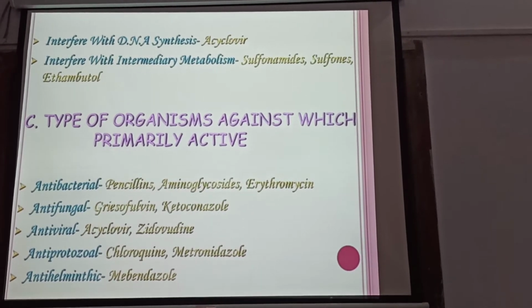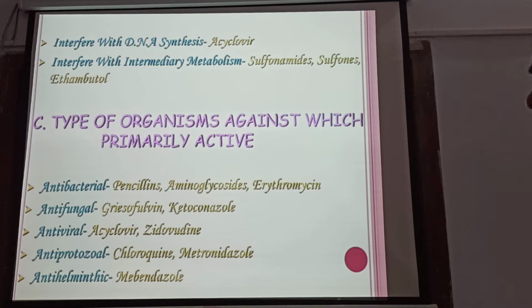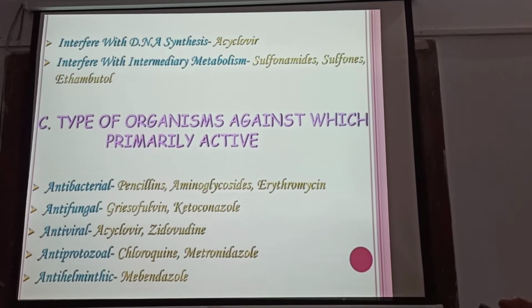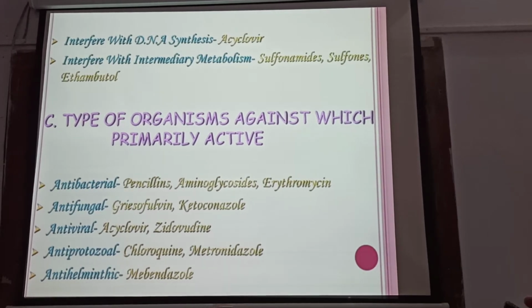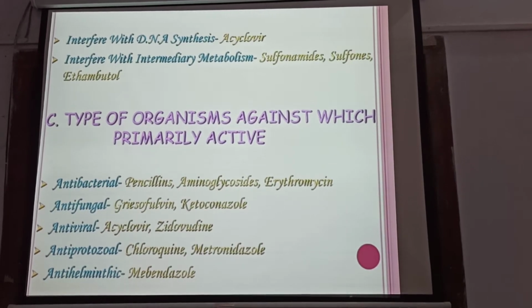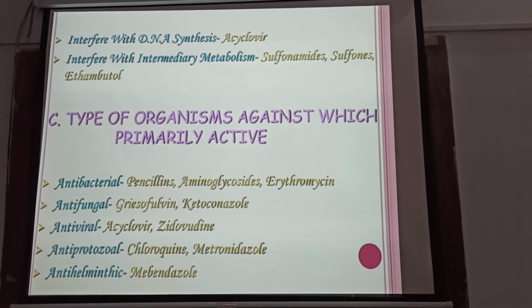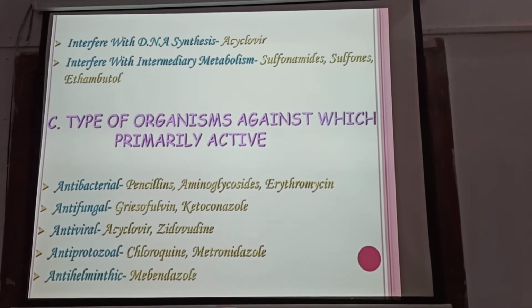Types of organisms against which they are primarily active: antibacterial like penicillin, aminoglycoside, erythromycin. These are the antibiotics which are typically antibacterial. Antifungal like griseofulvin, ketoconazole, antiviral like acyclovir, zidovudine, antiprotozoal, chloroquine, metronidazole, and antihelminthic, mebendazole.